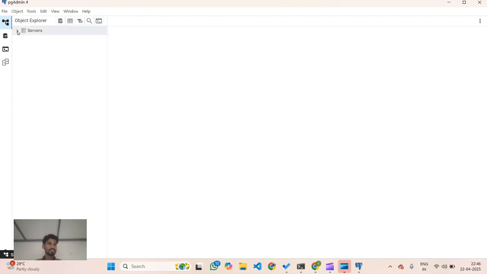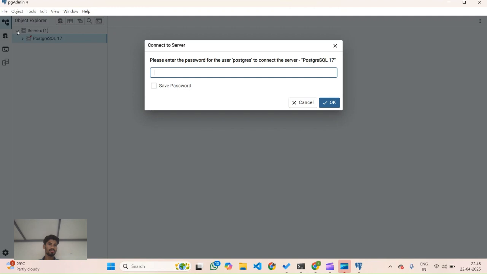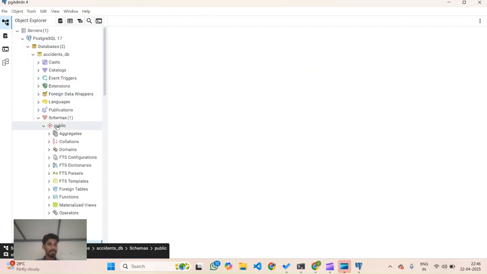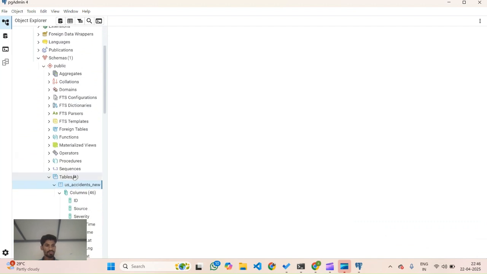Now here the option Servers is there, we have to click that. First it will ask us to enter the password which we set during the installation time. Now in the schemas, in public, we have to go to the tables. We have to go to the query tool.